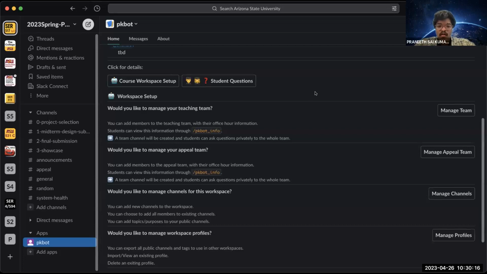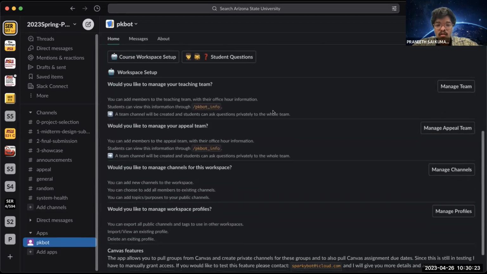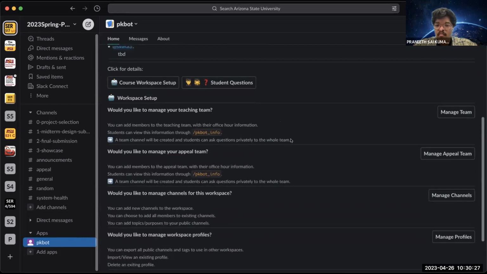So for this sprint, I worked on making a few changes in the instructor view. The sponsor asked us to create 2 different manage team buttons. One manage team button helps with creating ask and to do channels and managing the members in it. And the other creates the appeal channel and manages the members in it.